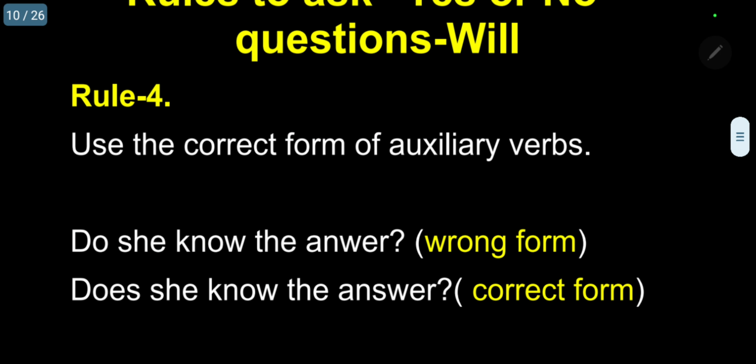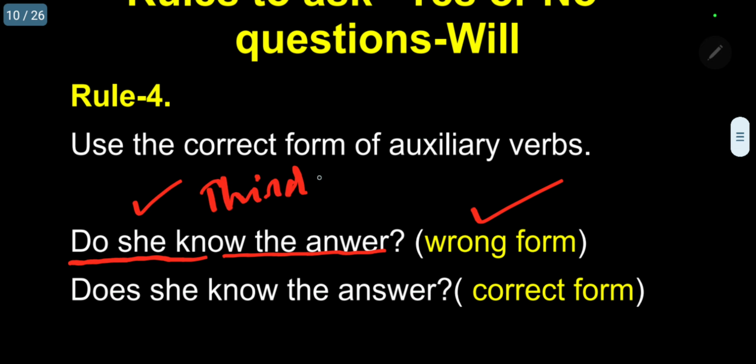Kindly follow. Use the correct form of auxiliary verb. Please follow. I have given the example. In this, I am giving the explanation of how to use it correctly. Suppose I am using the sentence: Do she know the answer? It is a wrong form. My dear students, just see, she is the personal pronoun, third person singular.